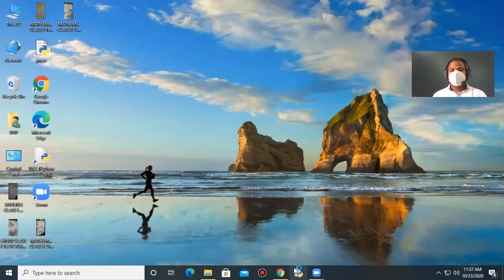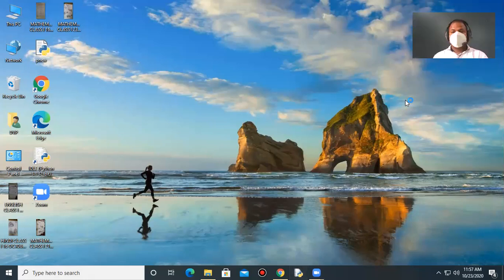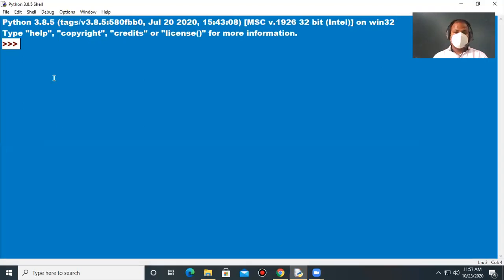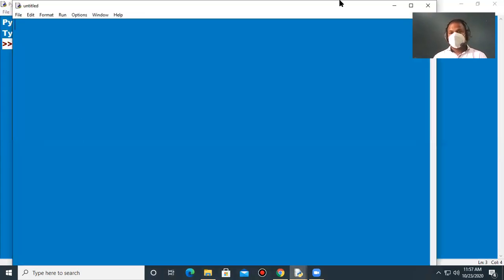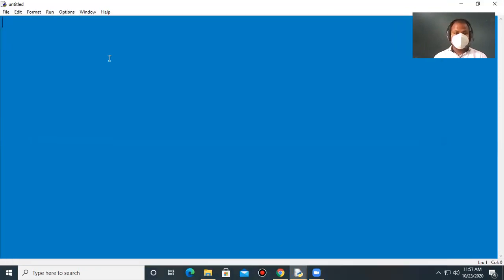Python. Okay, here we are. This is the screen of the Python window, Python 3.8.5. Now we are just taking a new page, and in that we will first see the first one, that is the sequence. Let me write it here. Sequence.